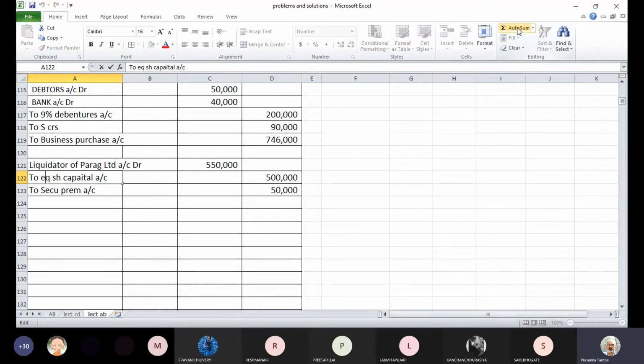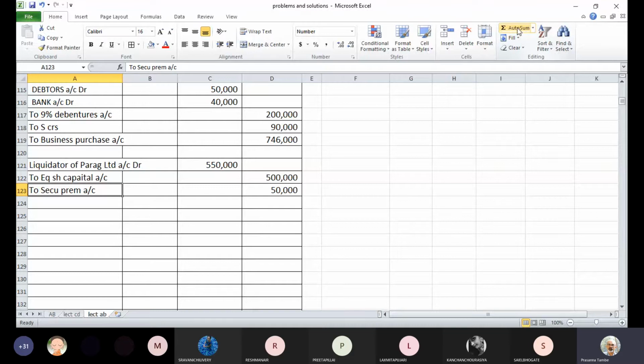We have issued 50,000 equity shares. The face value is 10. So aggregate face value is 5 lakhs. To that, we have added 10% premium to arrive at purchase consideration. So total purchase consideration became 5.5 lakhs. That extra 50,000 will go to securities premium account. So this was the discharge of purchase consideration of Parag Limited.